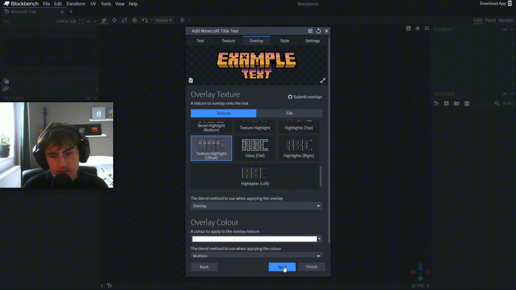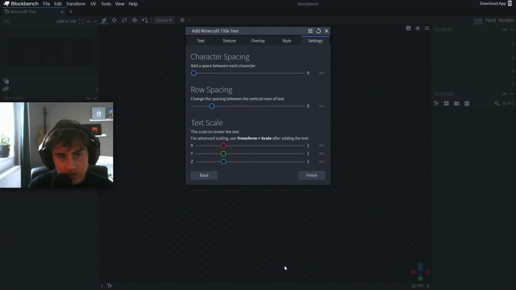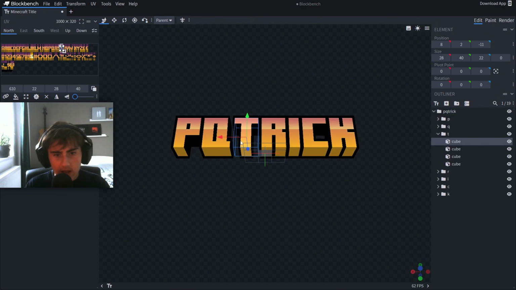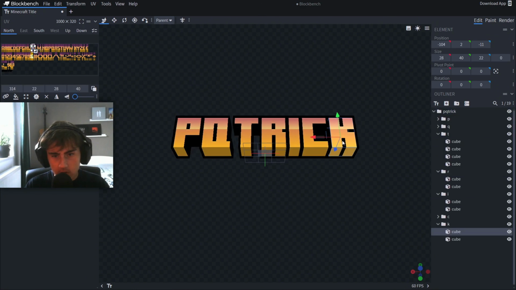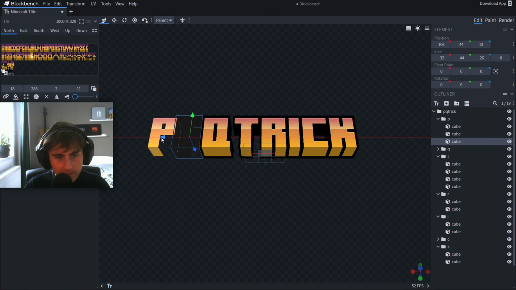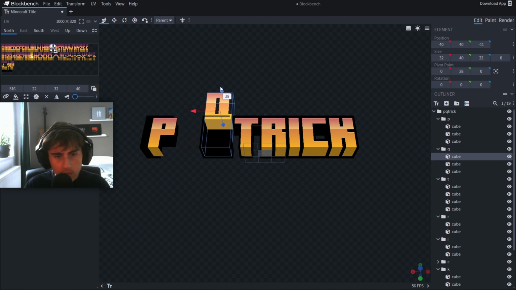Next, let's just do this, and you can literally customize it so much. And basically, you have a Minecraft like title SMP type typeface, and it's literally so easy to do. I just did it in like 2 minutes, and it's all customizable. There's every single letter, like you can take it out of here if you want, move it up or down.